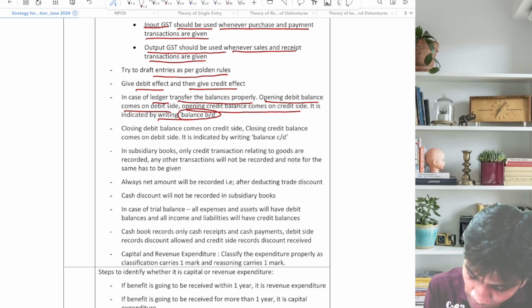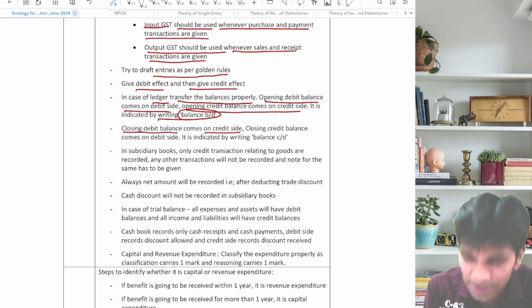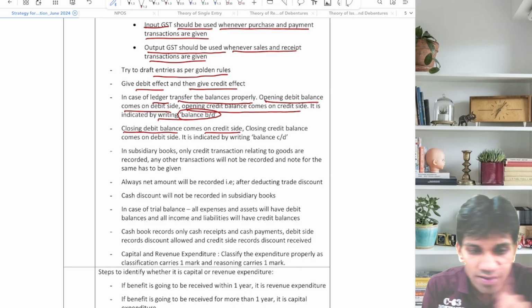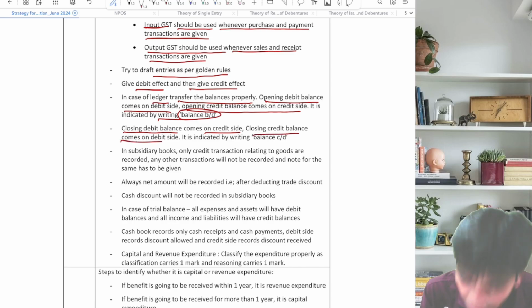Balance brought down. Closing debit balance comes on credit side. Closing credit balance comes on debit side. This is what I have written. And closing balance is indicated by balance carried down.